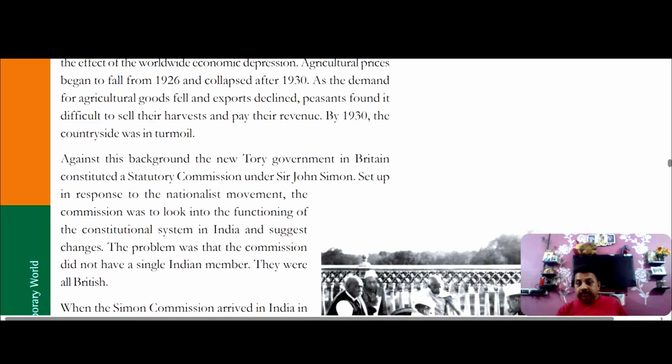What was the problem? Why did the Indian political leaders oppose this Simon Commission? There was a great hue and cry about not accepting it.